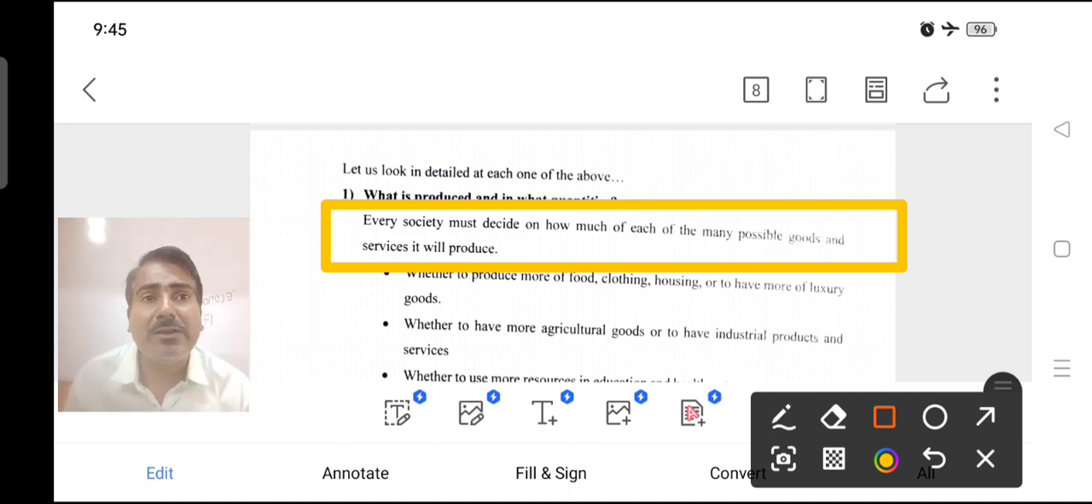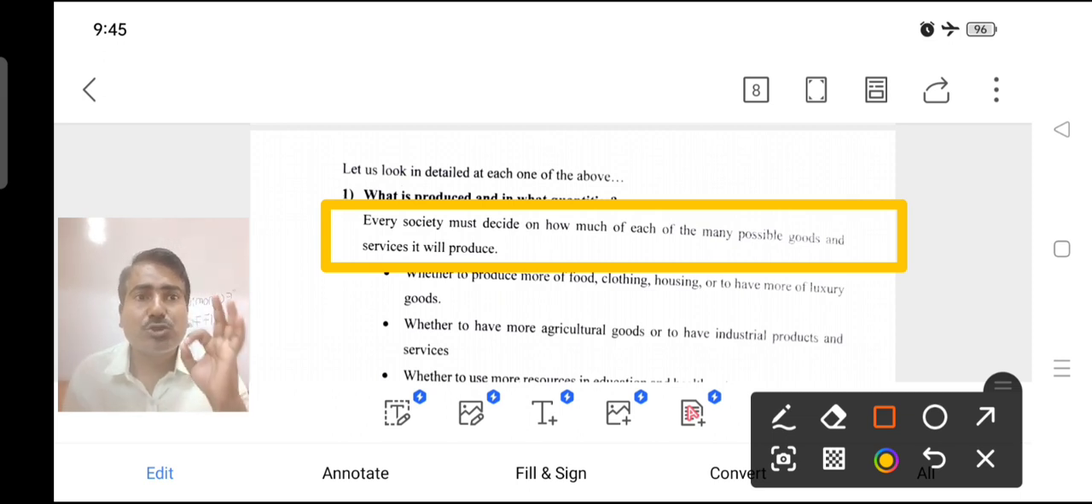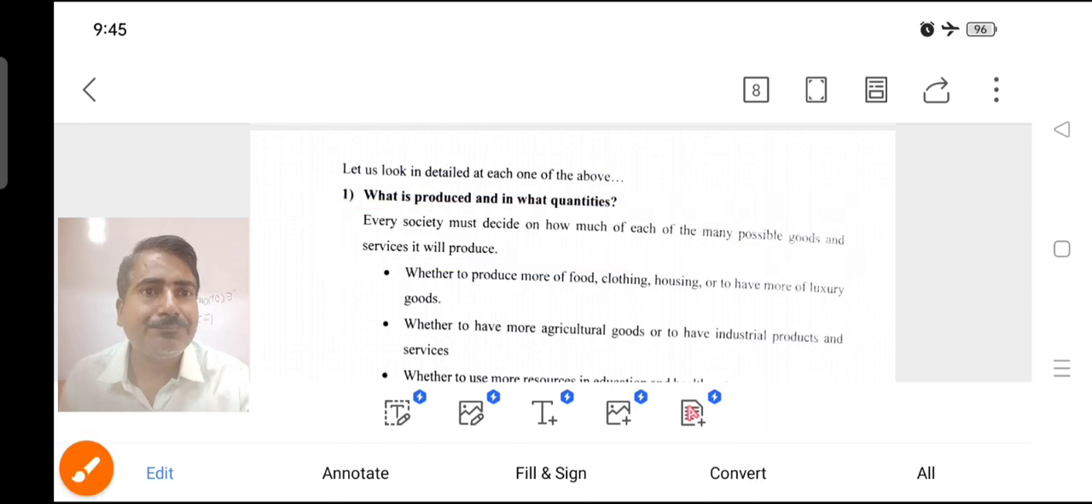Okay, so which one do we have to produce, and in what quantities? That is the most important concept. Next one, dear students, the second one.